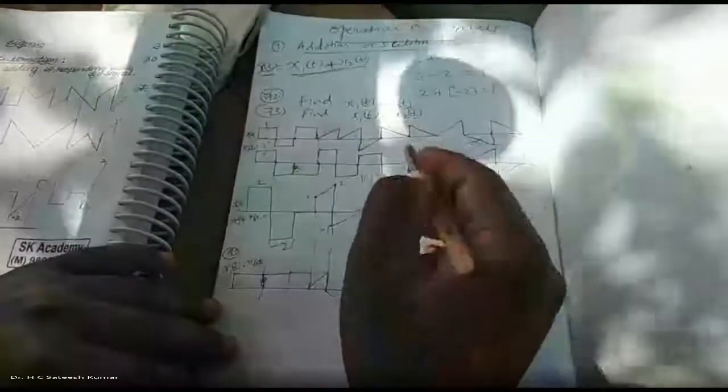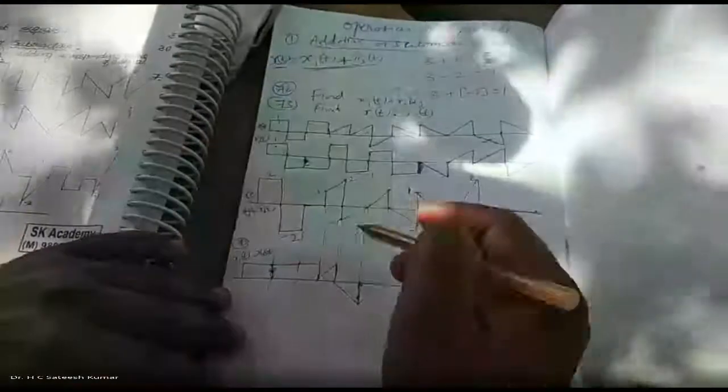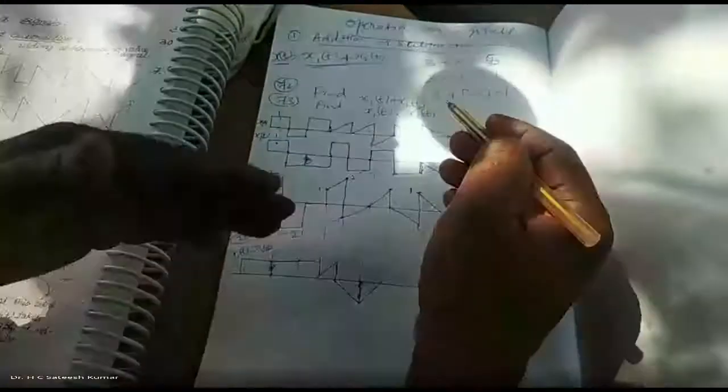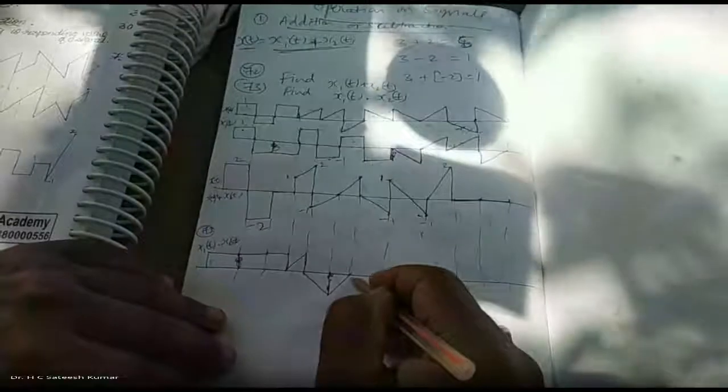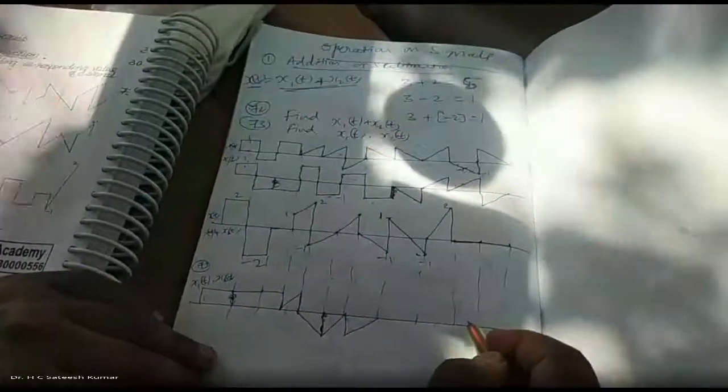Okay, right. Next. Minus 1 into something. Minus something. That you fold it. Because this is minus 1. This is something. Minus 1 into something is minus something. Therefore, it should be downside. Like this. And next.